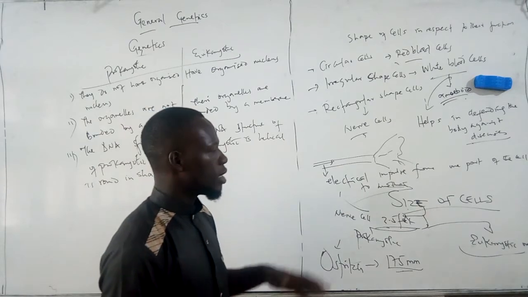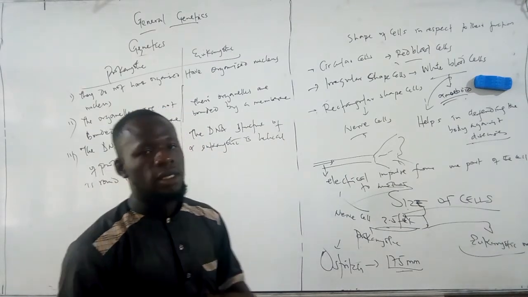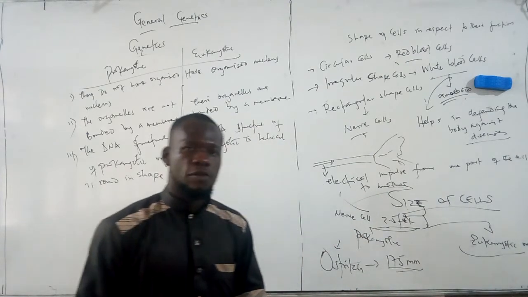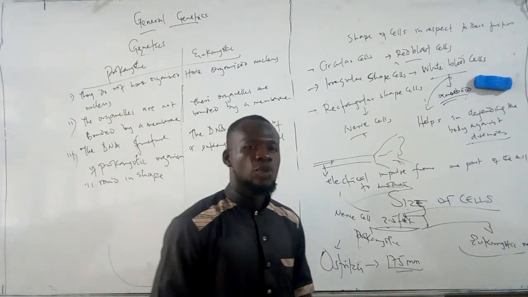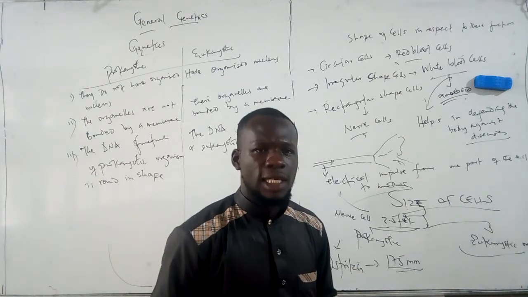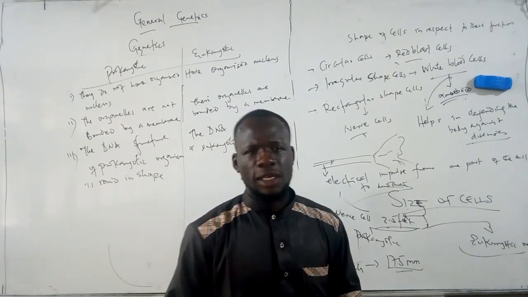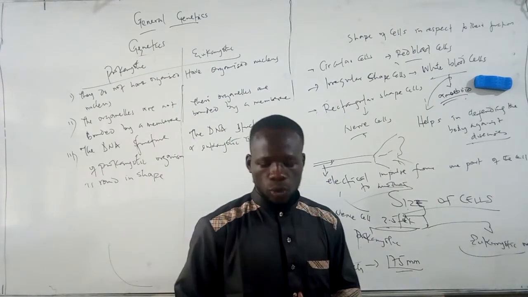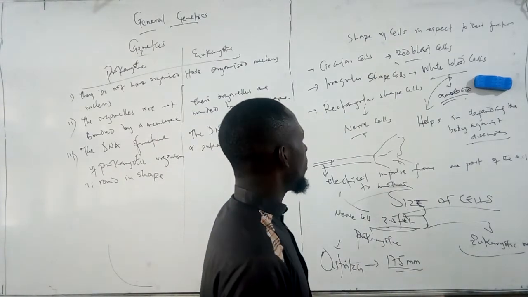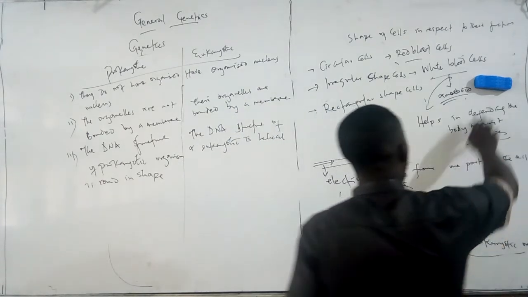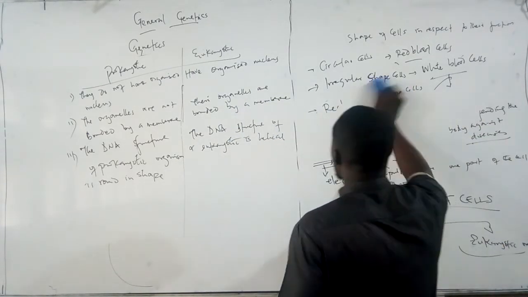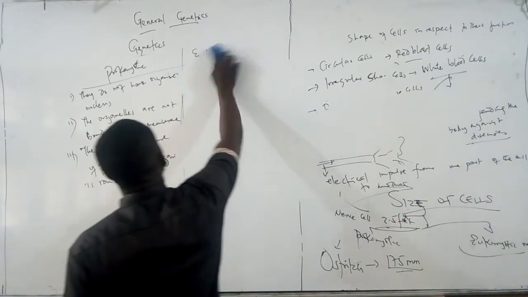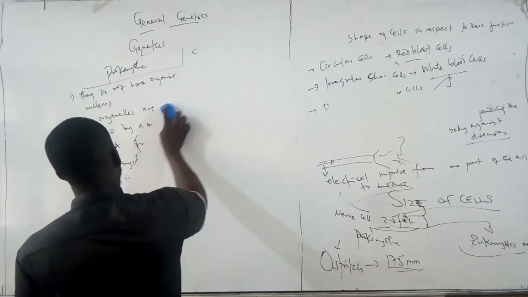So this is it about the size of the cell and the related function, and also the shape of the cell with respect to its function. We will be moving to the different organelles present in the cell and their related functions, starting with the cell wall.